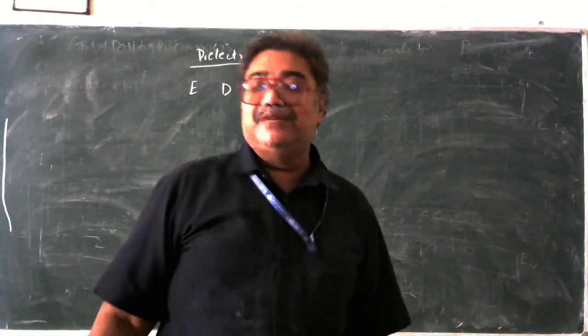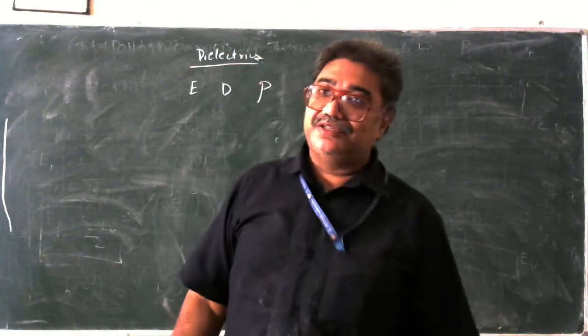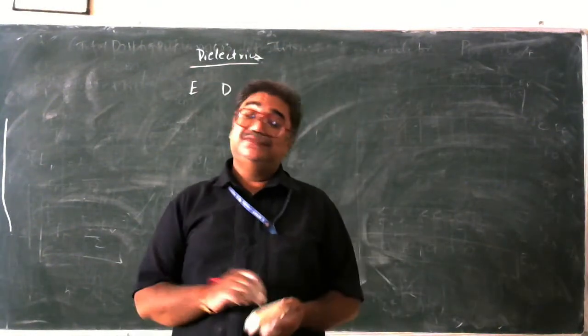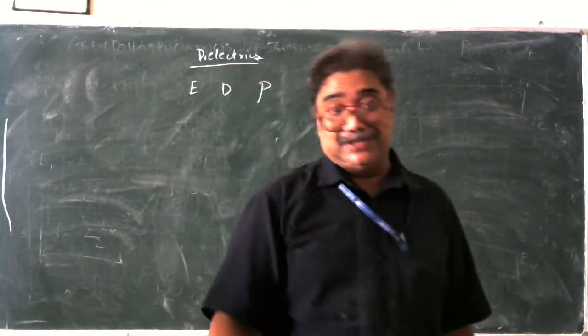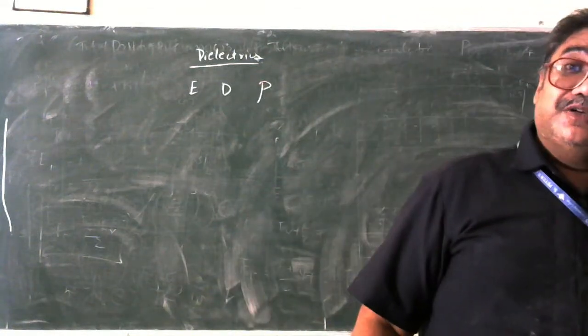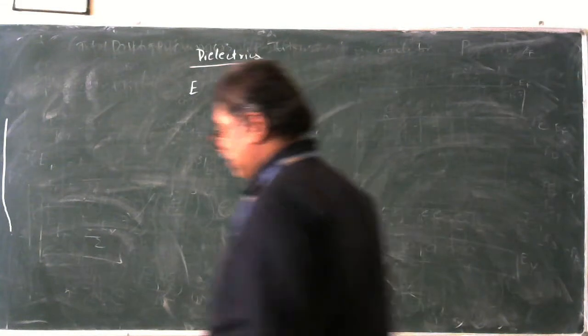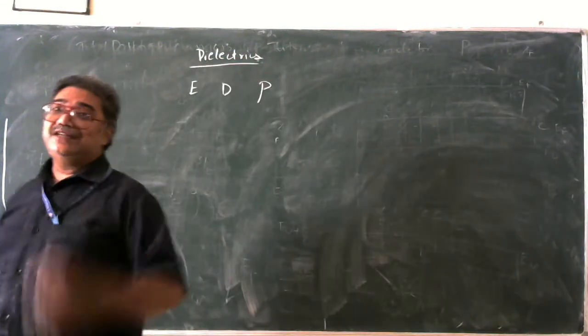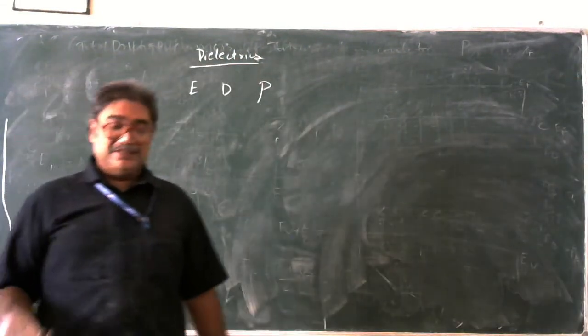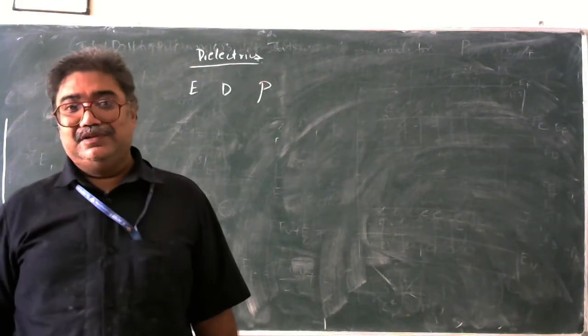Electric field intensity is nothing but a force experienced by a unit positive charge. Now, why unit positive charge? Why not a unit negative charge? What is the sin that a unit negative charge has done? And what is the favor that a positive charge has done?